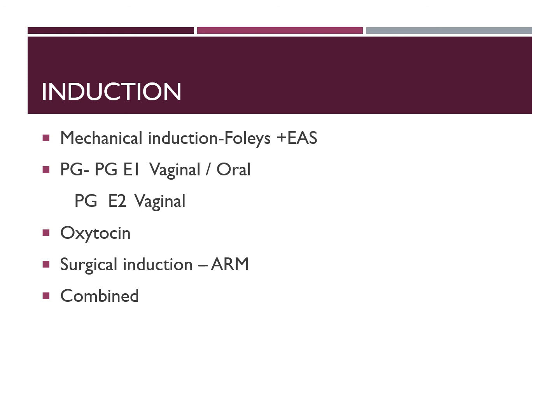Most often we combine different methods. We begin with a mechanical induction, then give prostaglandins, and maybe oxytocin may be used for acceleration. So all these methods can be combined. Oxytocin is a weak drug for induction. It is mainly used as an accelerating agent, or it can be used for induction. It can be used for a favorable cervix, that is when the Bishop score is more than 6.